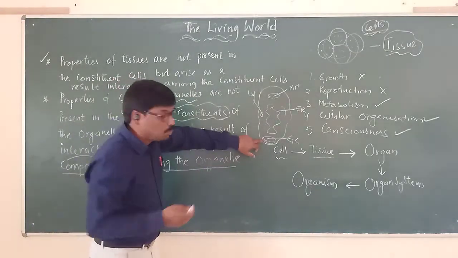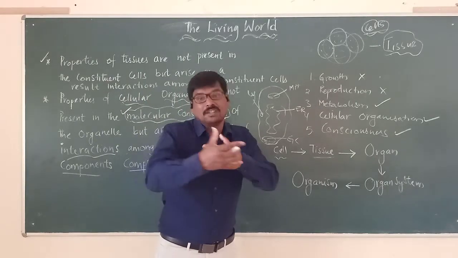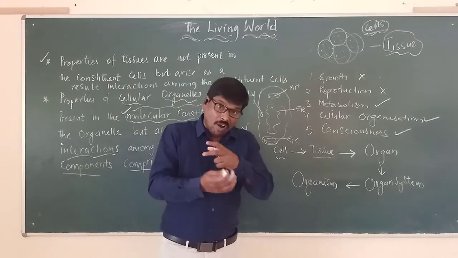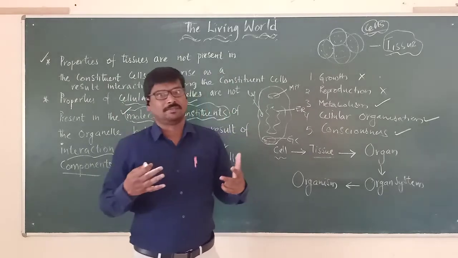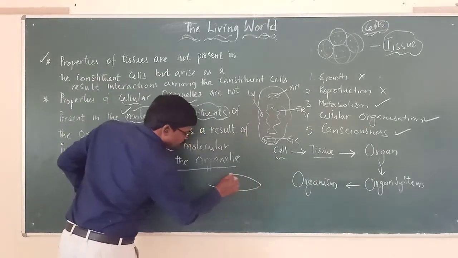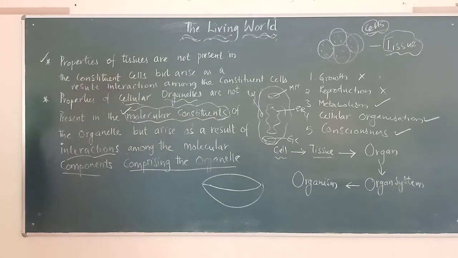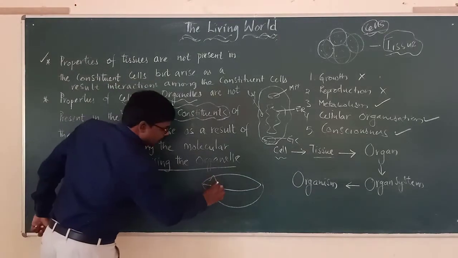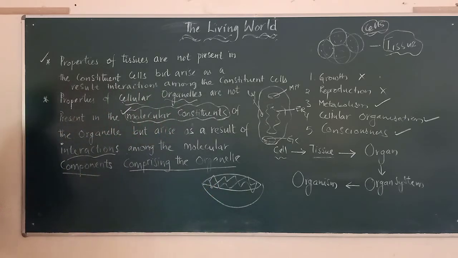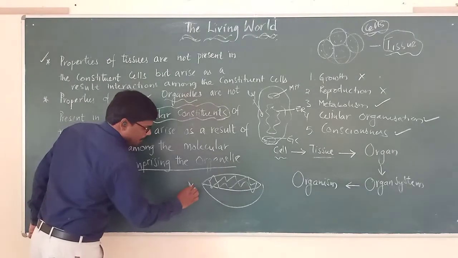Means what? Within one cell organelle, there will be many chemicals which are involved in various metabolic reactions. So, when all these are involved and interacting within one cell organelle, let us take, suppose, one particular cell organelle, say for example a mitochondria.